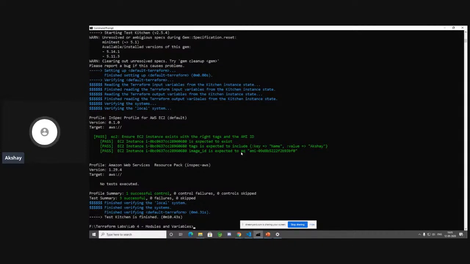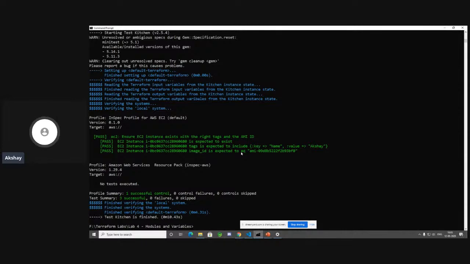For each and every EC2 instance that is created in your AWS infrastructure through Terraform, you have to go ahead and calculate the cost of those EC2 instances, write that to a file, and then upload that file to an S3 bucket. How do you do that?